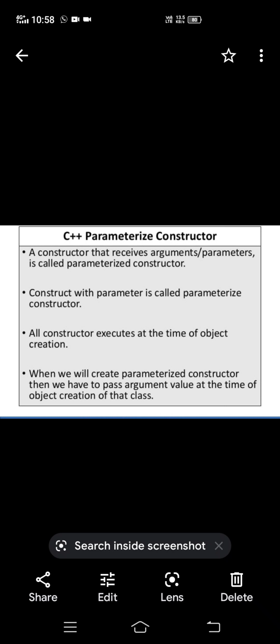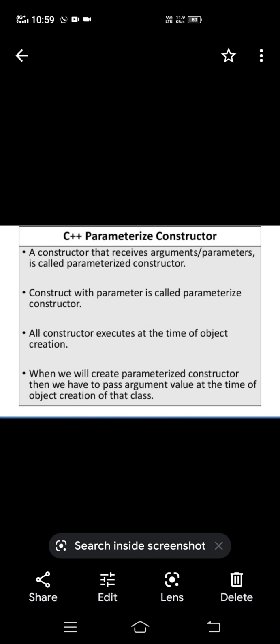A constructor which has parameters, meaning arguments, is known as parameterized. Otherwise, you can say it another way also: a constructor that accepts parameters is known as a parameterized constructor.